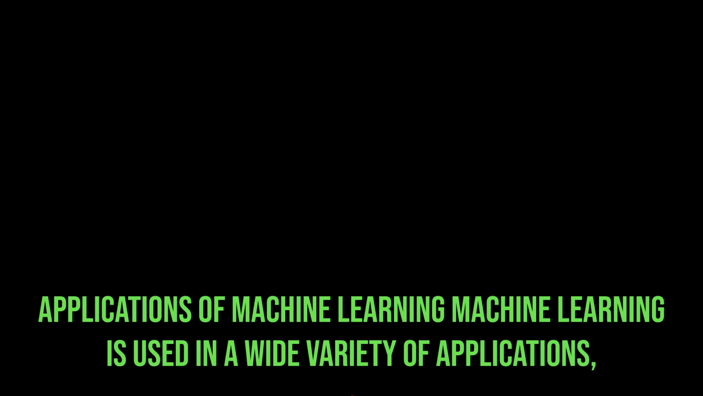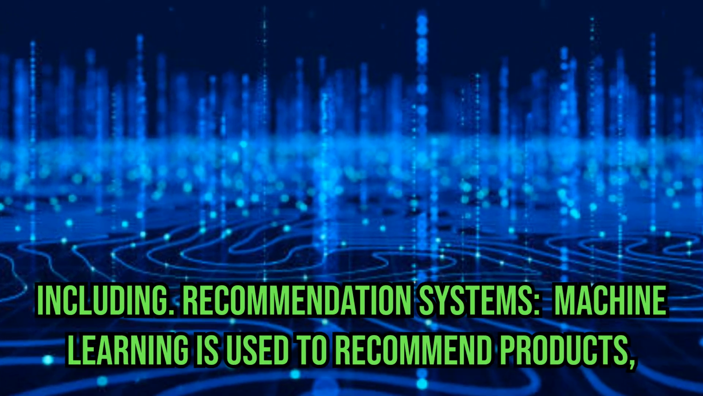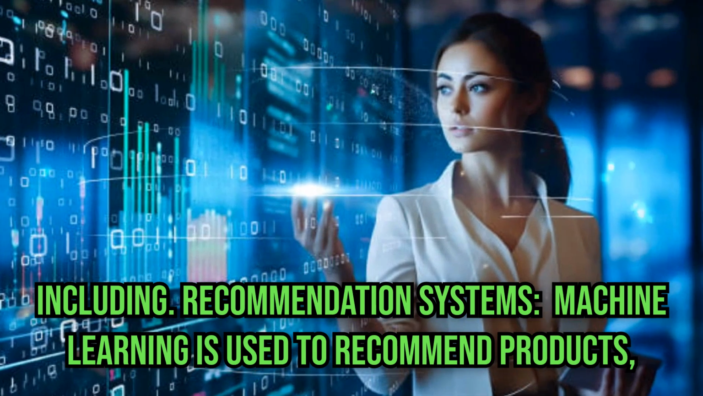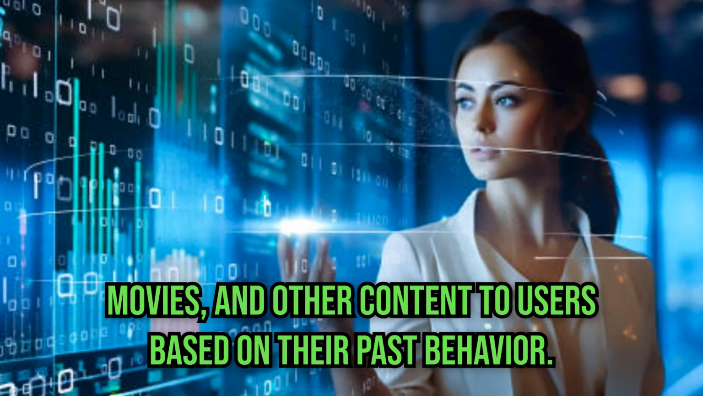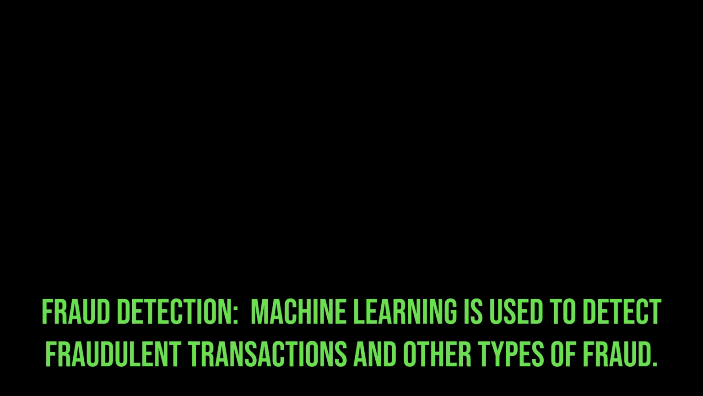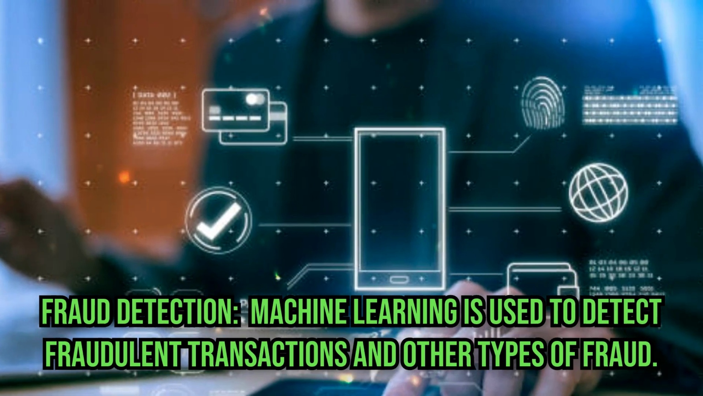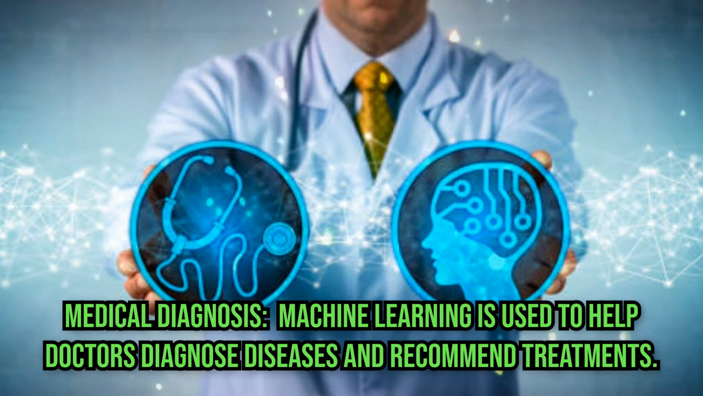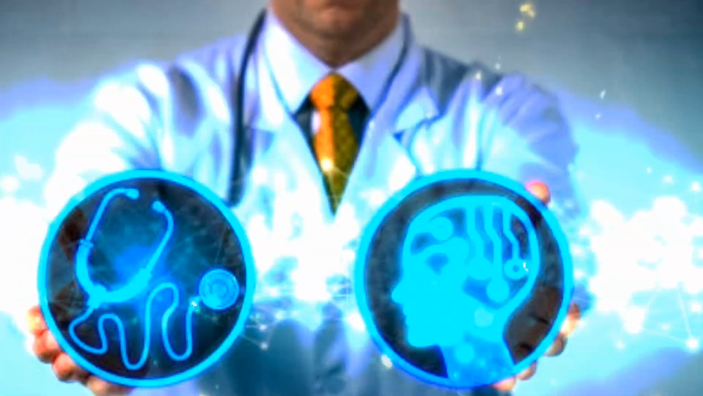Applications of machine learning. Machine learning is used in a wide variety of applications, including recommendation systems. Machine learning is used to recommend products, movies, and other content to users based on their past behavior. Fraud detection. Machine learning is used to detect fraudulent transactions and other types of fraud. Medical diagnosis. Machine learning is used to help doctors diagnose diseases and recommend treatments.